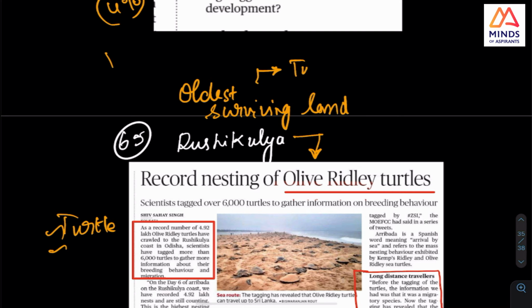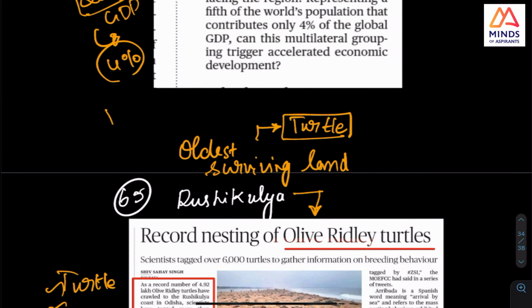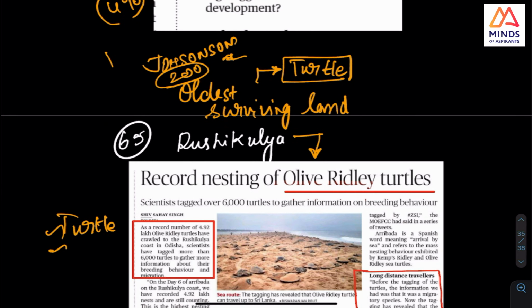The one more name of turtle, this is olive ridley turtle. That is one more thing, and that is surviving, and its name, I think, is Johnson. It was in news. Oldest, 200 years, celebrated its birthday and all. So over 200 years it is there. So one more thing, and maybe I'll put it in the group as well.